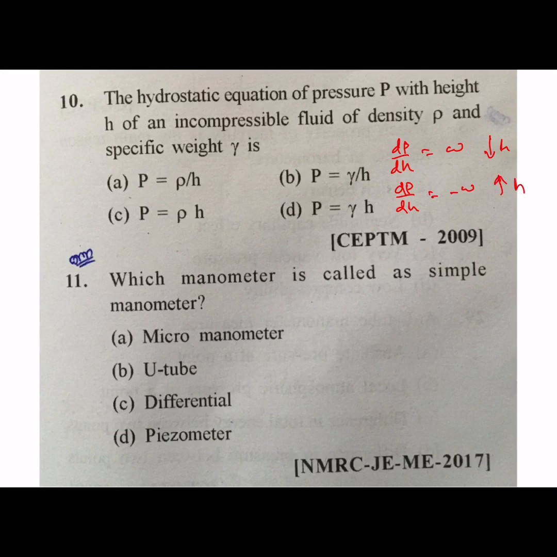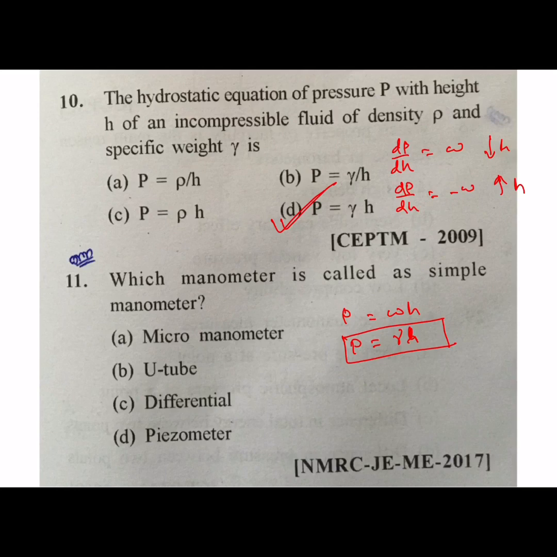Here in this question they ask only for that equation. So P equal to omega h. Here specific weight they are writing like this, so you write P equal to gamma h. D is your correct answer.